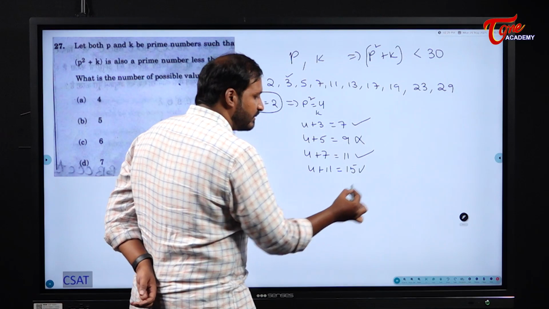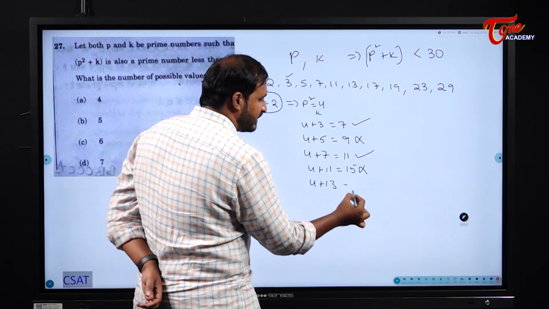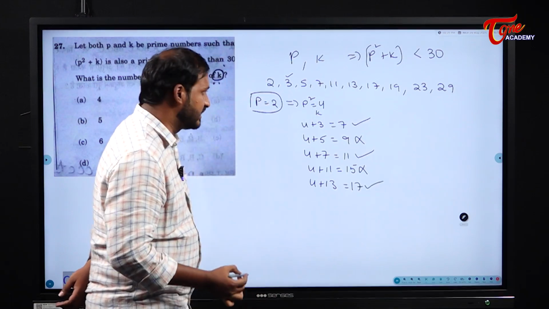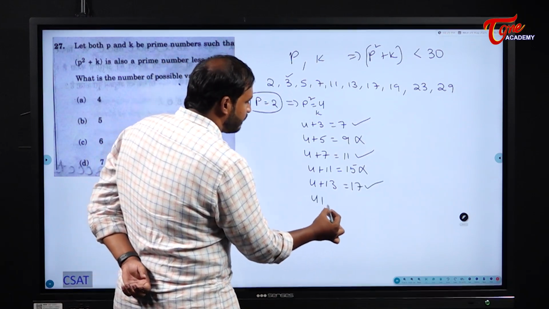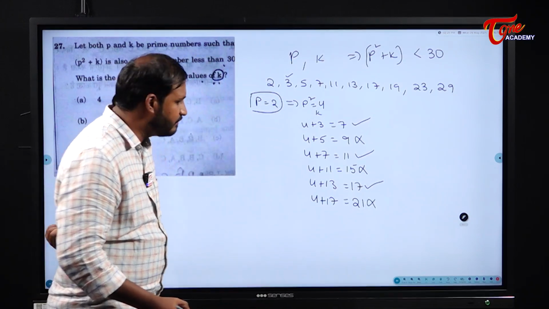15. It is not a prime number. There is no chance. Next, 4 plus 13. What does it become? 17. Yes, it is a prime number. There is a chance. Next, 4 plus 17. What does it become? 21. No chance for us. Why? Because that is not a prime number.